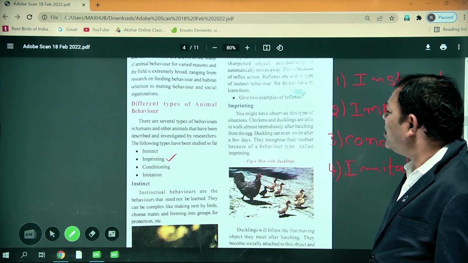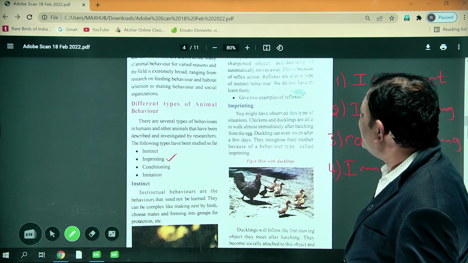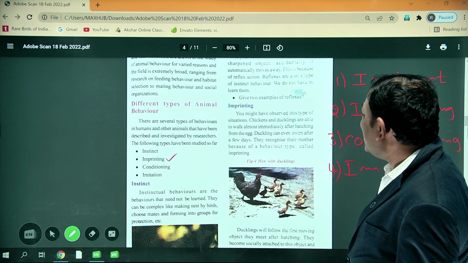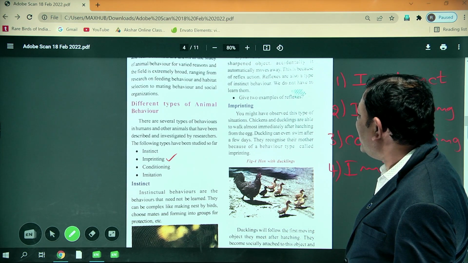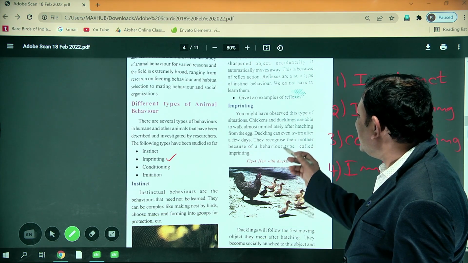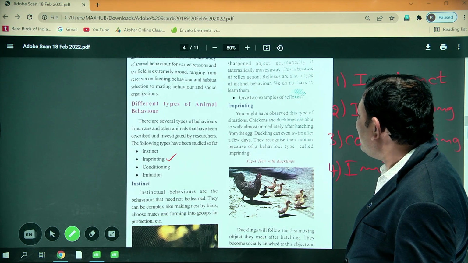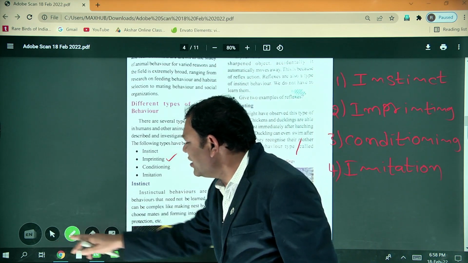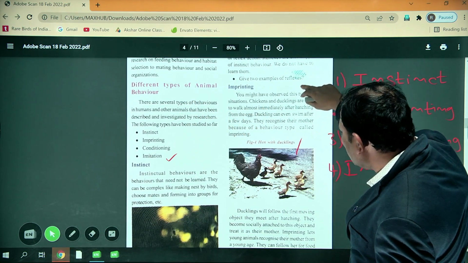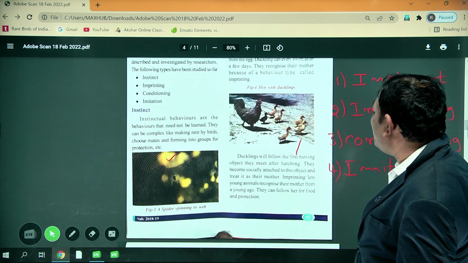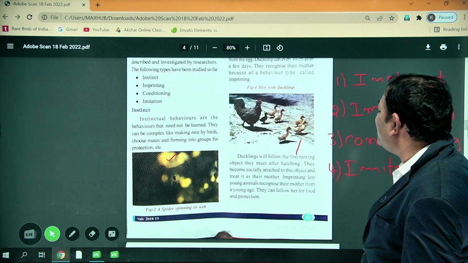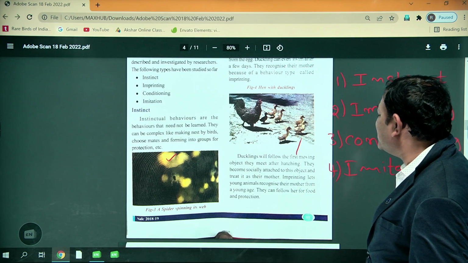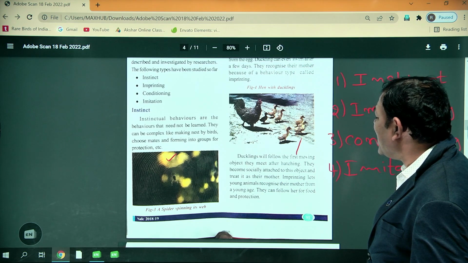Chickens and ducklings are able to walk almost immediately after hatching from the egg. Ducklings can even swim after a few days. They recognize their mother because of a type of behavior called imprinting. Ducklings will follow the first moving object they meet after hatching. They become socially attached to this object and treat it as their mother.